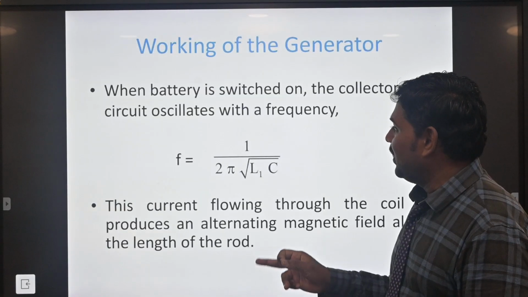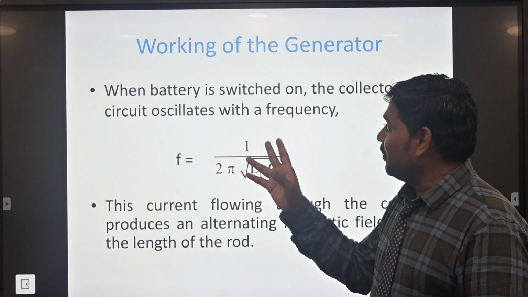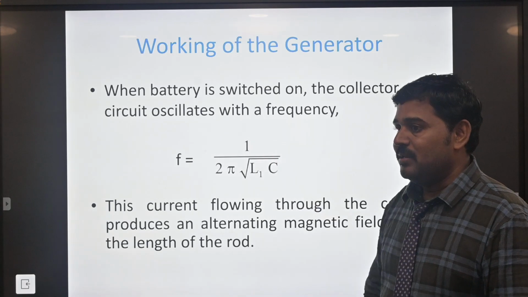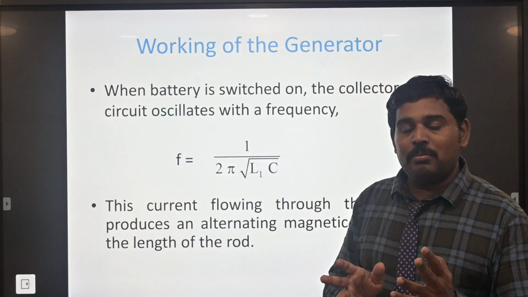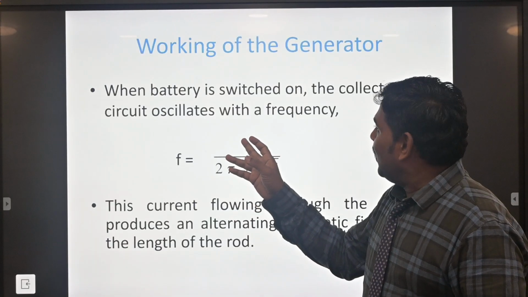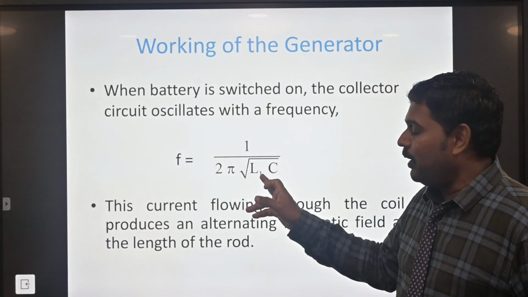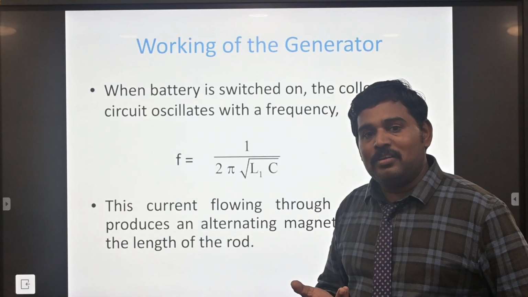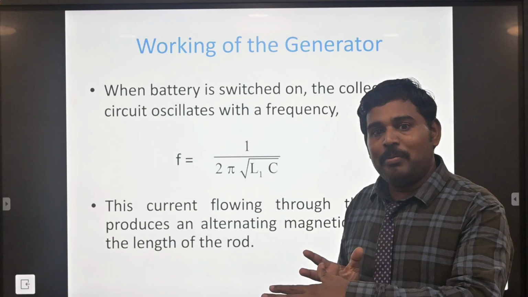So, the working of the generator, the part of the magnetostriction experiment. When the battery is switched on, the collector circuit will oscillate at the frequency. The transistor also has three configurations: one is common base, second is common collector, third is common emitter. Here the common collector circuit will oscillate the frequency. F equals 1 by 2 pi root of L1 into C. L1 is the primary coil that will produce the ultrasonic wave. C is the variable capacitor or variable condenser connected in parallel.